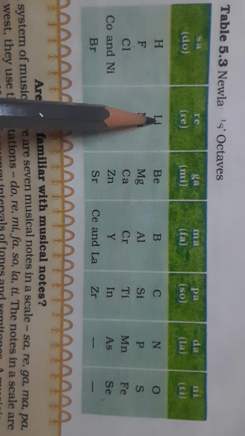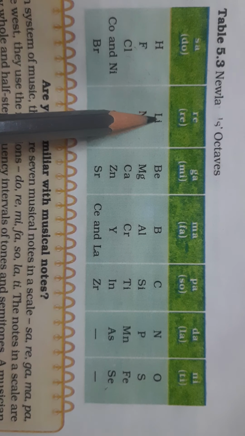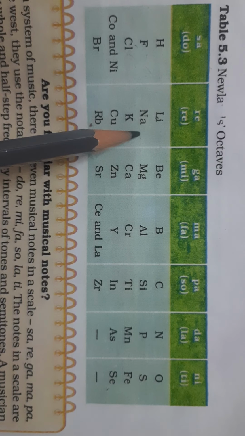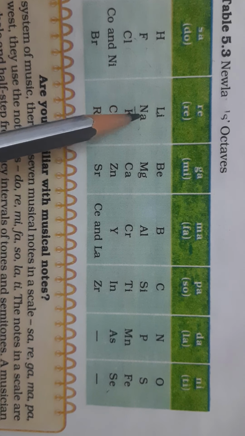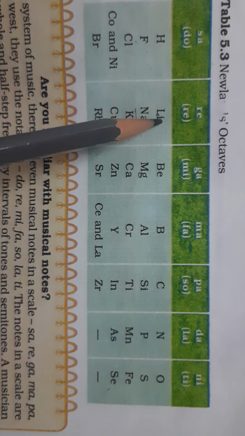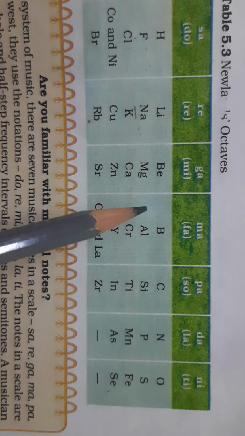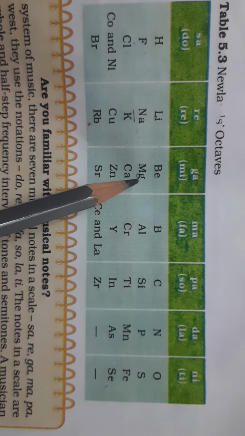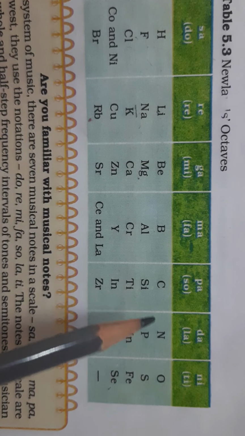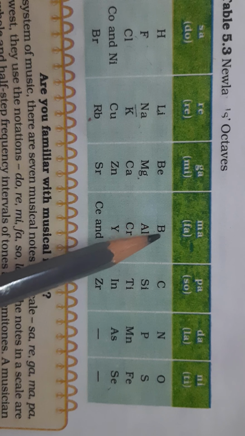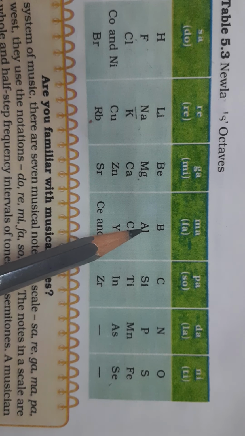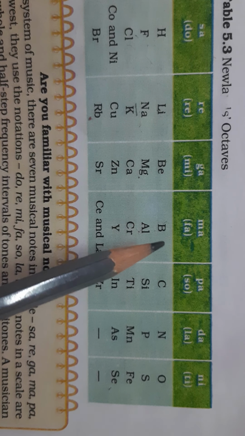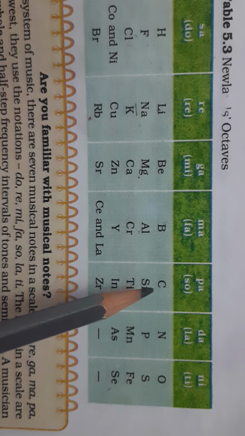If we consider lithium the first element, then counting first, second, third, fourth, fifth, sixth, seventh, and eighth, sodium is the eighth element. So sodium's properties resemble lithium. If we consider beryllium the first element, then magnesium is the eighth, and its properties resemble beryllium. If boron is the first, then aluminium is the eighth, and its properties resemble boron. So every eighth element's properties are similar to that of the first one.